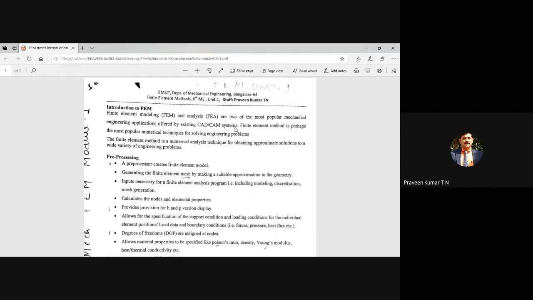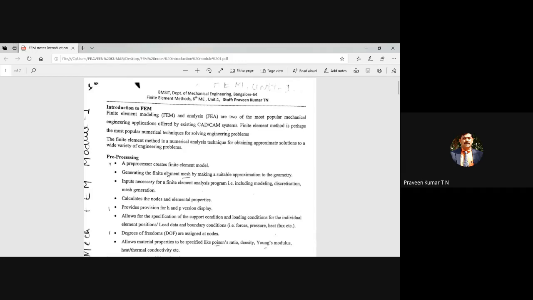So the first part is the finite element. If you see the definition, the finite element method is a numerical analysis technique. Whenever defining finite element analysis, one term should be there. You can write in your own words also. It is a numerical analysis technique for obtaining approximate solutions to a wide variety of engineering problems. Wide variety means it can be used for civil applications, electrical applications, and for analyzing biomedical applications. Hence, it is referred to as a wide variety of engineering.